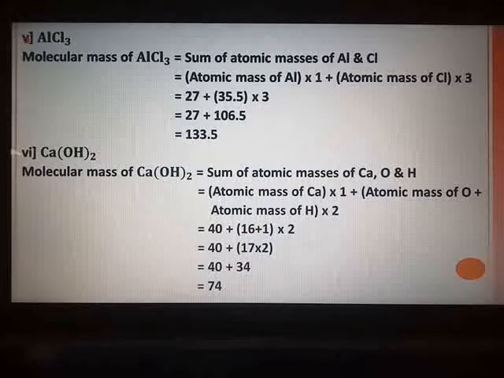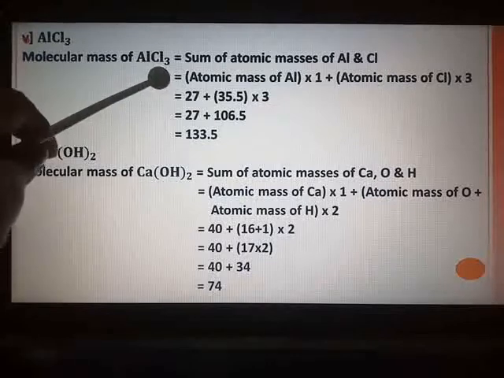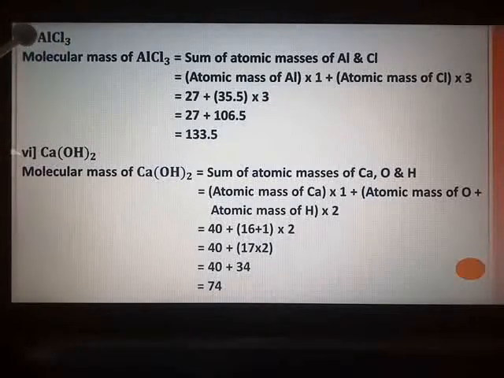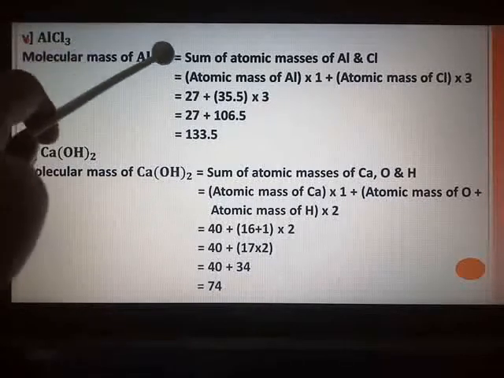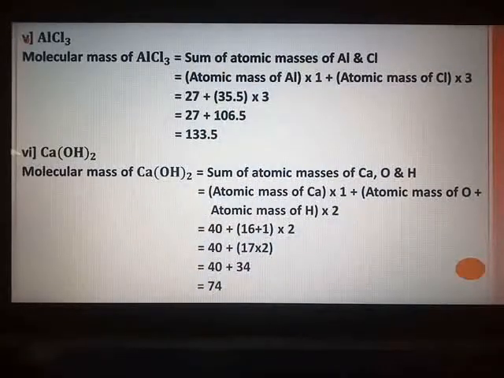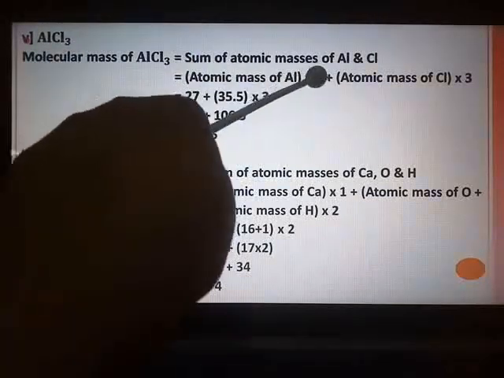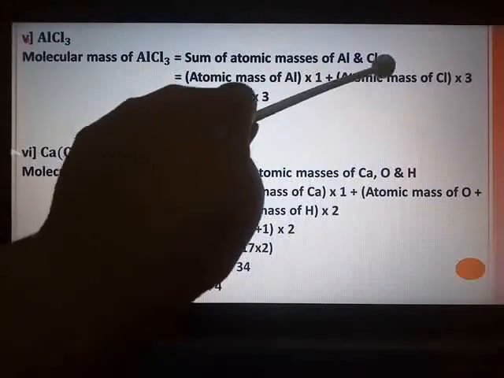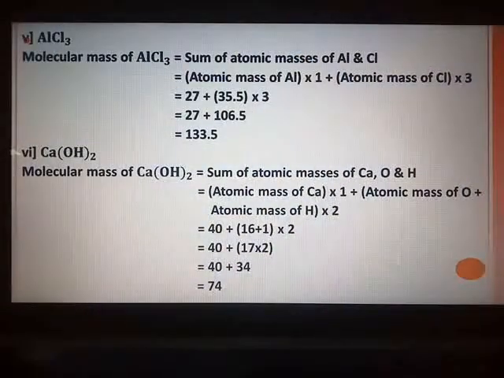AlCl3, aluminium chloride, is our next compound. Molecular mass of AlCl3: two elements are there, aluminium and chlorine. So sum of atomic masses of Al and Cl. Atomic masses are known to you. Aluminium is only 1, chlorine is 3. So atomic mass of aluminium multiply by 1 plus atomic mass of chlorine multiply by 3.